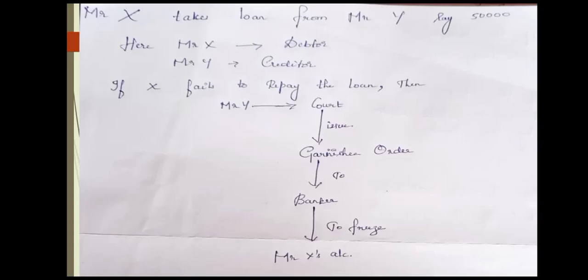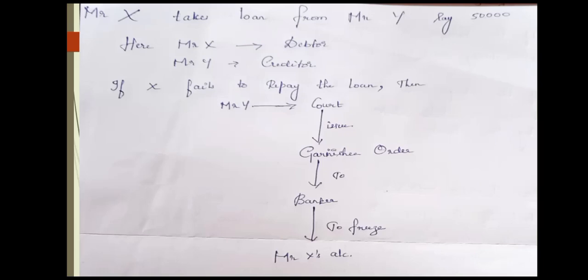Now suppose there are two persons, say Mr. X and Mr. Y. Mr. X takes a loan from Y, say 50,000 rupees. Now who is the debtor and who is the creditor? Mr. X is the debtor and Mr. Y is the creditor. Now if X fails to repay the loan to Y, X is not repaying the amount which he has taken from Y, he is refusing to make the payment. At that time Y comes to know that Mr. X is having an account in so and so bank. Say we will take SBI bank.